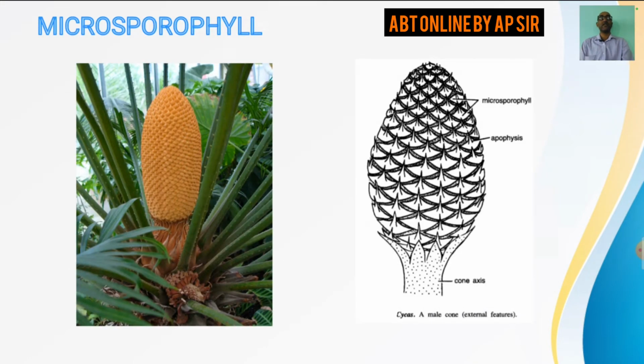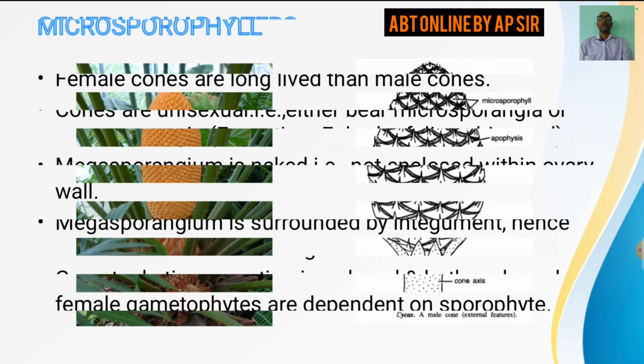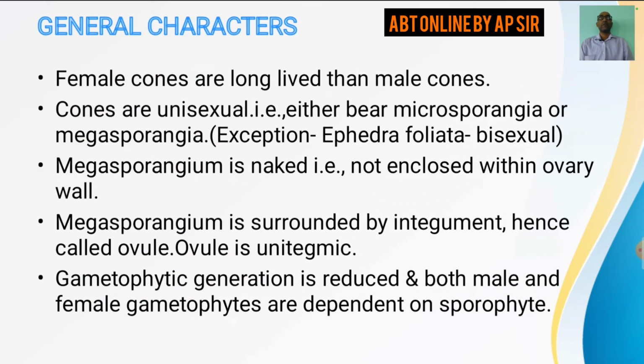As you can see in this picture, this one is a picture of microsporophylls. The microsporophylls aggregate to form the male cone. Got it? Now the second one is the female cone. Female cones are longer lived than the male cones. The cones are unisexual. That means they either bear microsporangia or megasporangia.